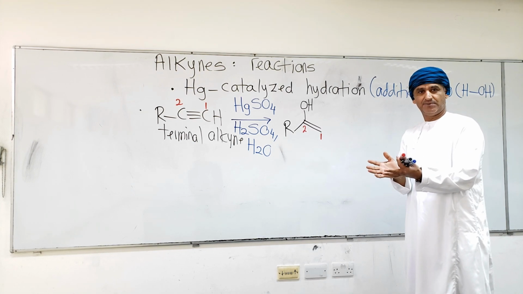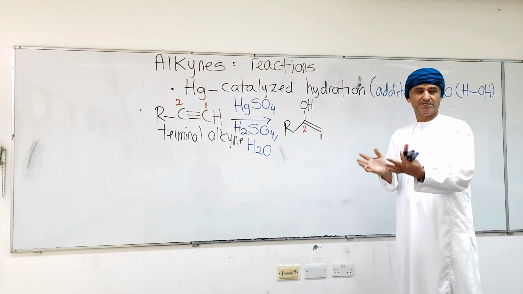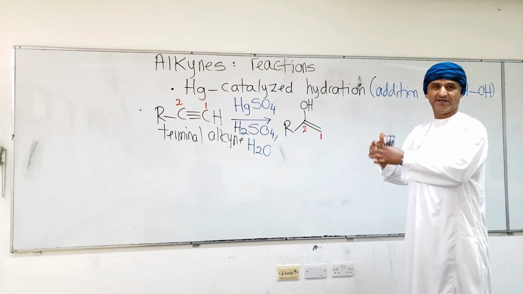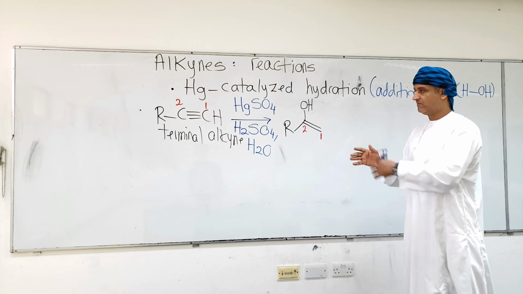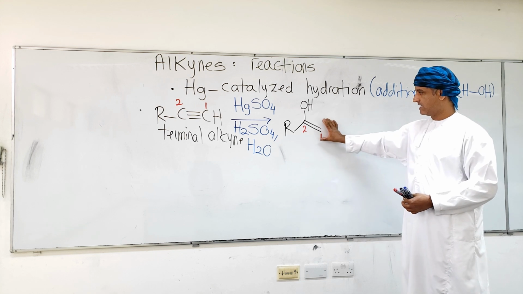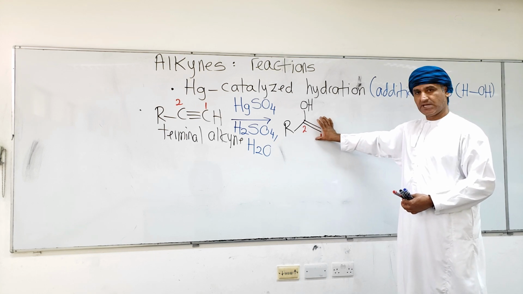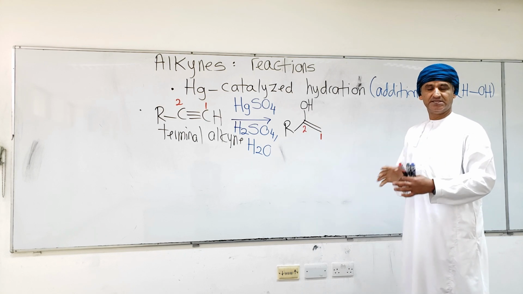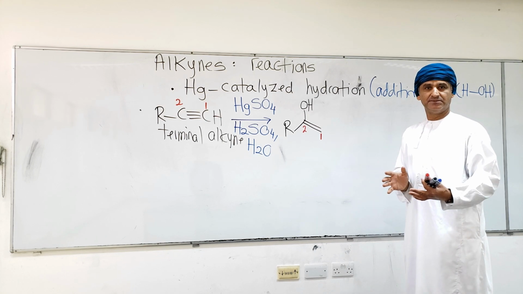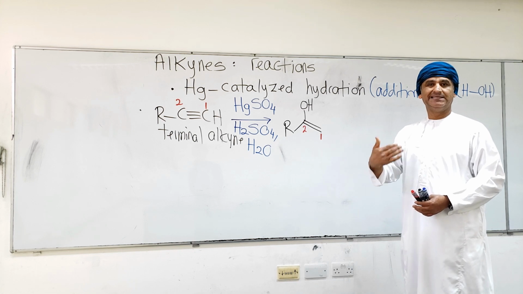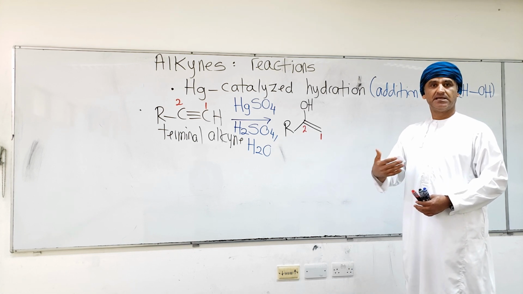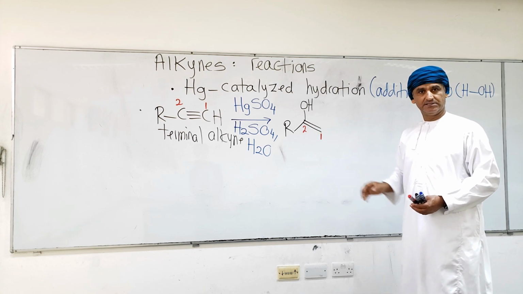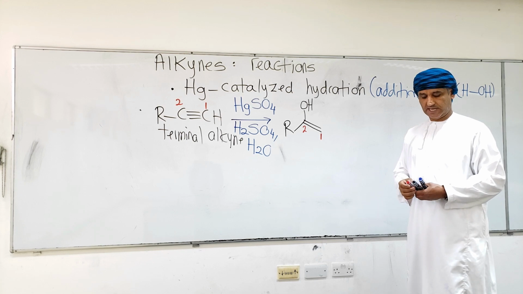Alkene can be denoted by ene, and alcohol can be denoted by ol, like methanol, ethanol. That's why the general name for this type of compound, which has a carbon-carbon double bond between two carbons and an OH on one of these two doubly bonded carbons, is enol. En means the compound contains a carbon-carbon double bond. Ol means the compound contains a hydroxyl group, or it is an alcohol.